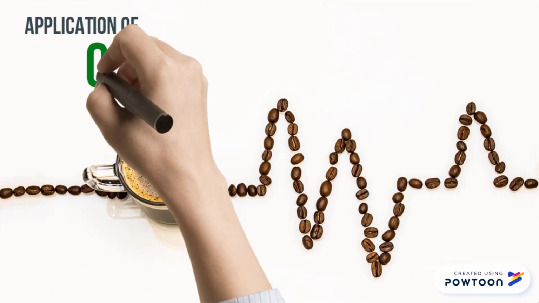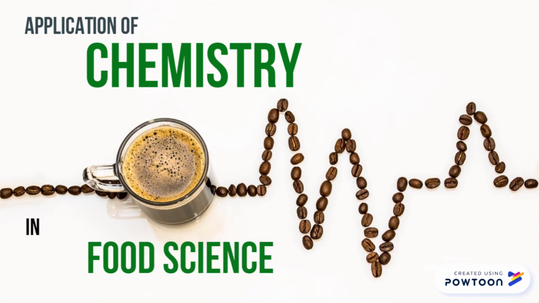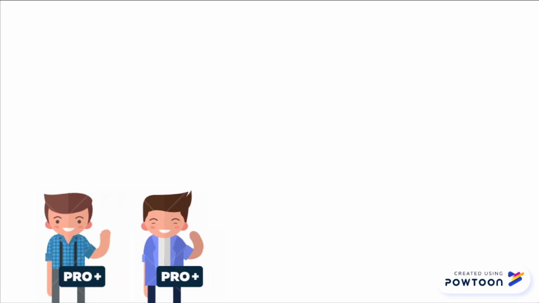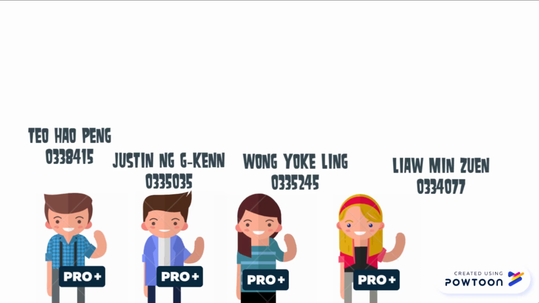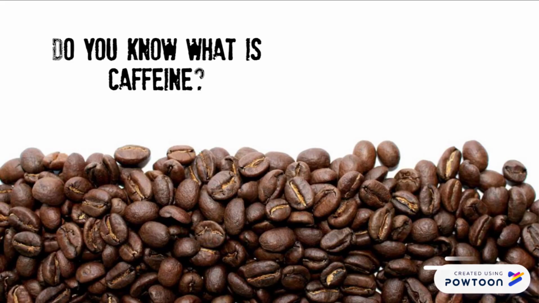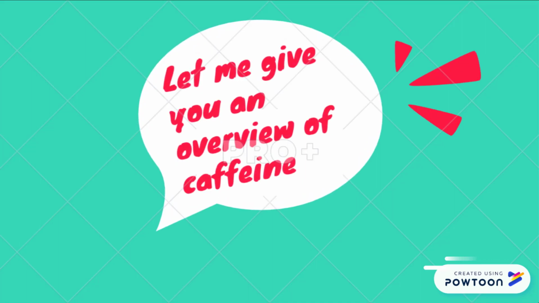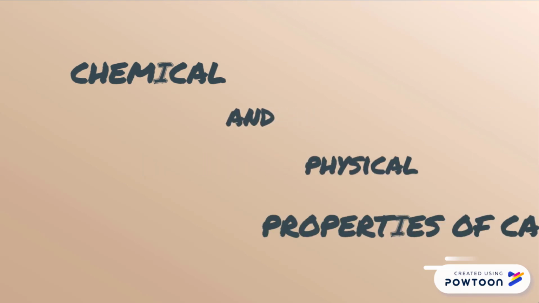Hi everyone, today I would like to talk about the application of chemistry in food science. The topic is caffeine. Do you know what is caffeine? Now let me give you an overview of caffeine. First of all, let's look at the chemical and physical properties of caffeine.